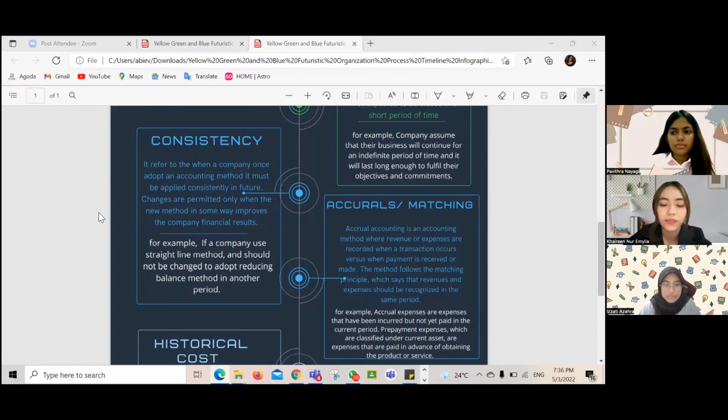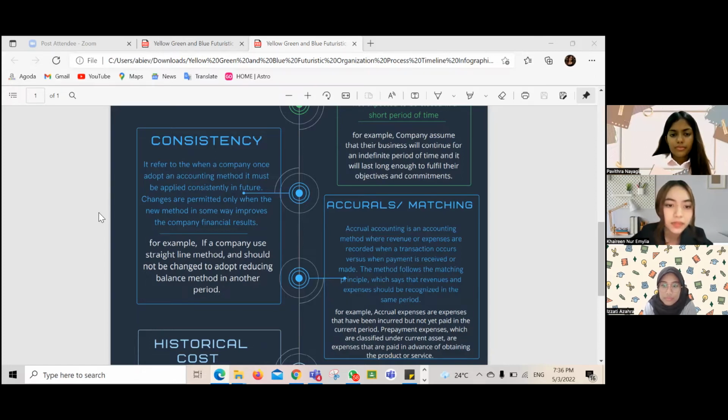Consistency refers to when a company adopts an accounting method, it must be applied consistently in the future. The principle states that companies should choose a set of methods and use them from one period to the next. The sole purpose of the consistency concept is to ensure that transactions or events are recorded in the same way from one accounting year to the next.